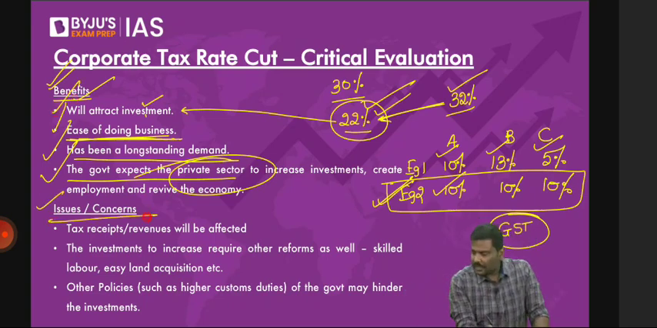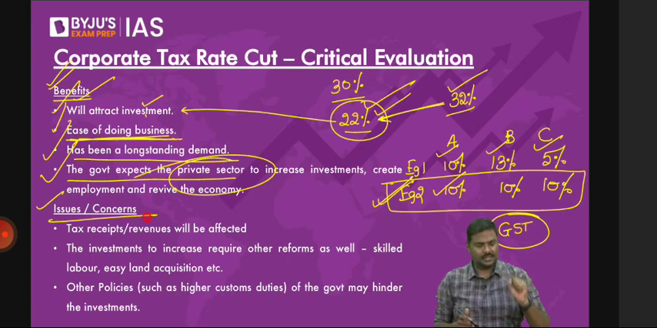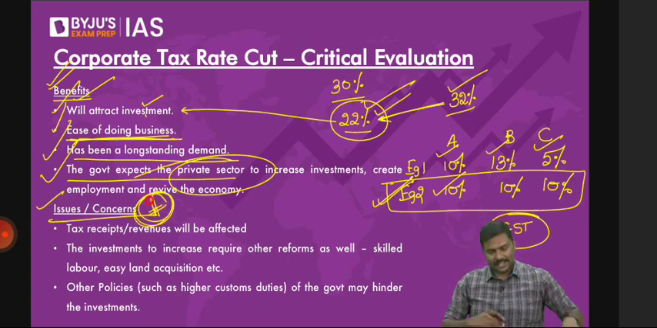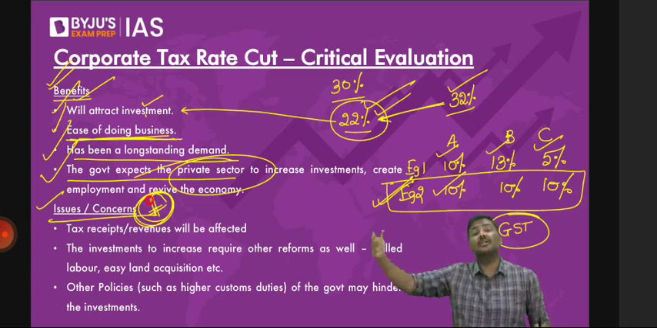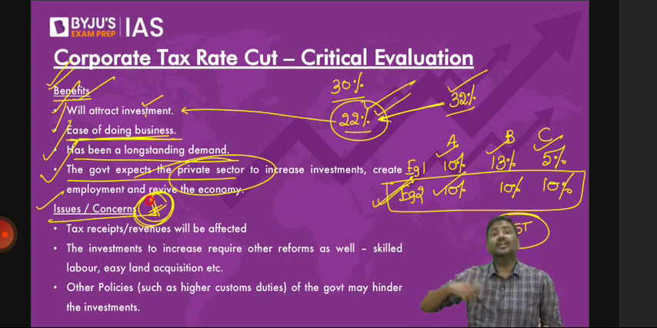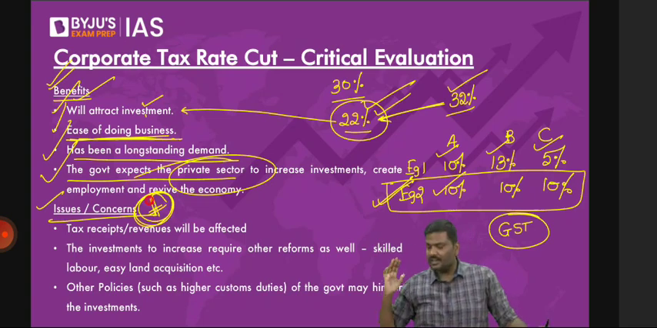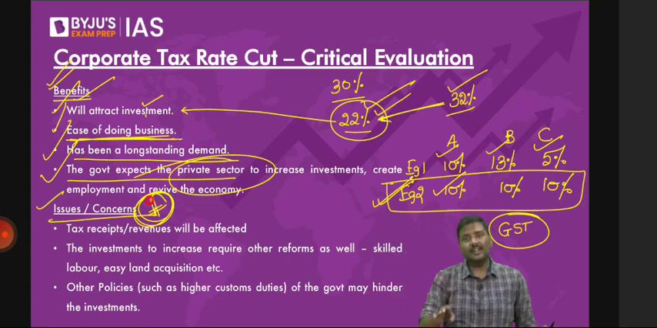There are certain issues or concerns. I'll take up issues or concerns tomorrow. I'll start from this slide tomorrow, and we'll pick it up from here and start discussing certain very important concepts. There is the idea of a minimum alternate tax, general anti-avoidance rules, GST, goods and services tax, etc. A lot of important concepts we'll be discussing tomorrow. So please join the class exactly at 6 a.m. tomorrow morning. Done? Now, let me take up questions.